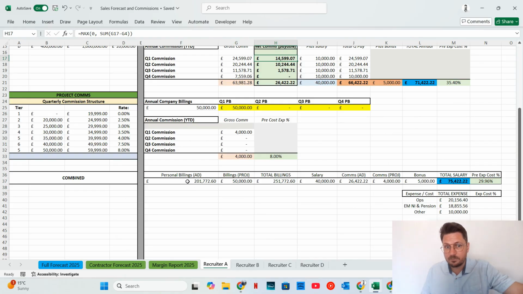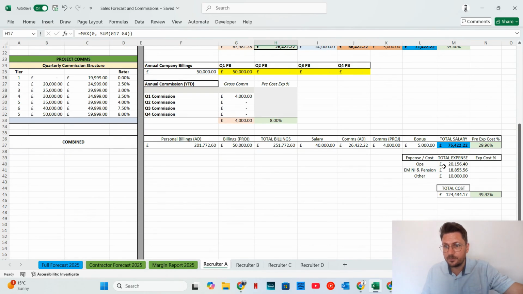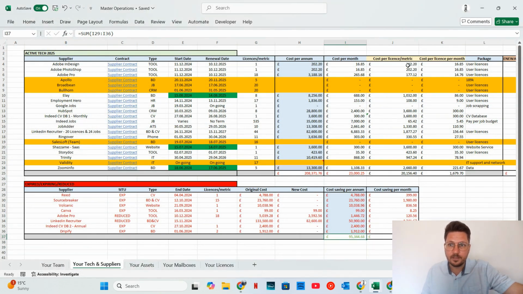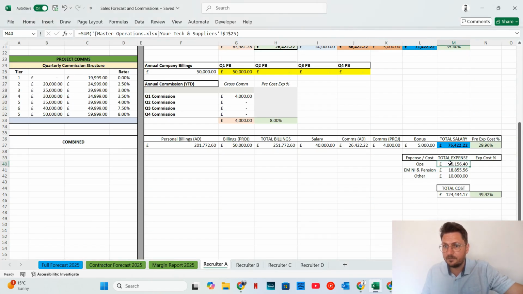But ultimately, it allows you to keep constant track of your commissions that are payable and your salaries and your billings. You can also, if you watch the other video about the operational reports, which I've got here, the cost per license per person can be pulled into this cell and give you an overall ops figure as well. So you can start to work on your expense per hire, and how profitable they are, which I think is quite a clever way of managing it.